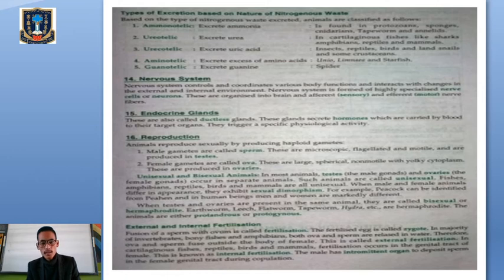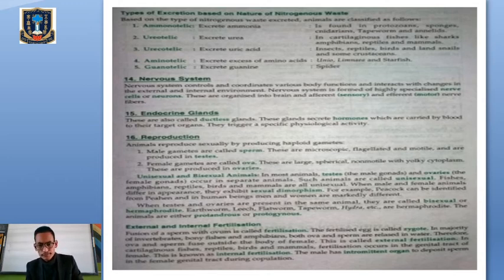Gametes are haploid. We have the male gametes, which are called sperm, and the female gametes, which are called ova. The male gametes are microscopic, flagellated and motile, so they are able to move. Whereas the female gametes are non-motile, large, spherical and not able to move. The testis produces the sperm, and the ovaries produce the ova.